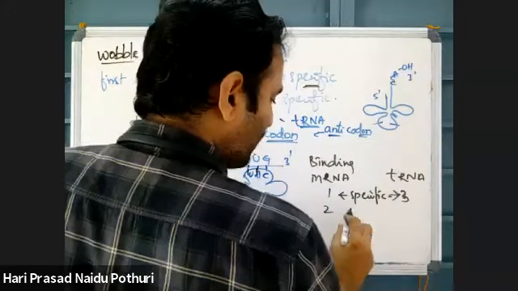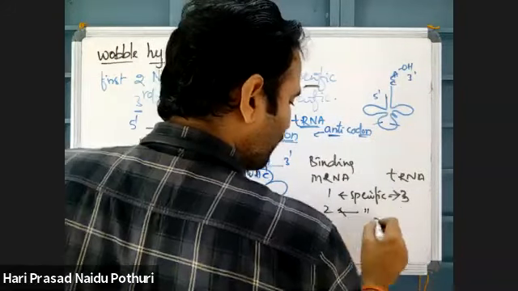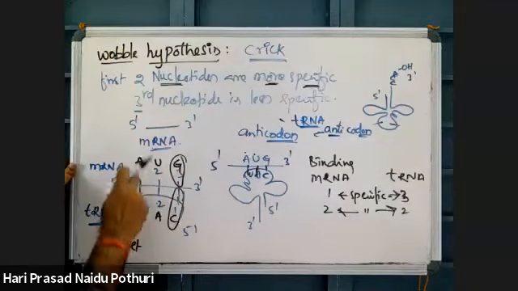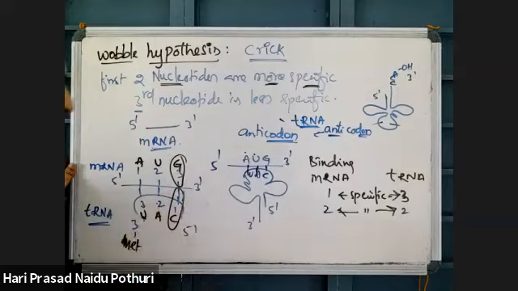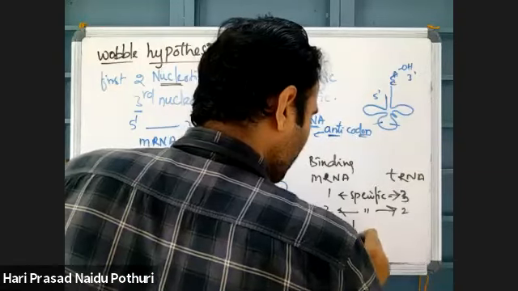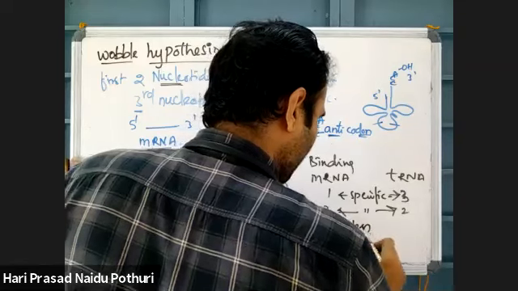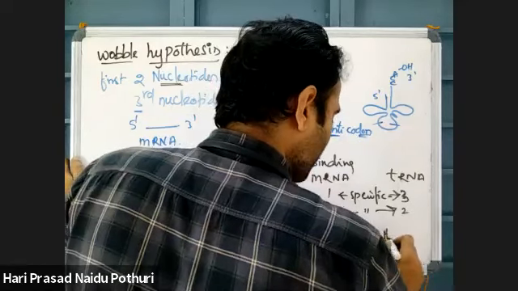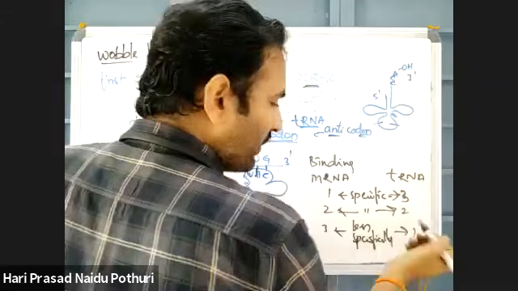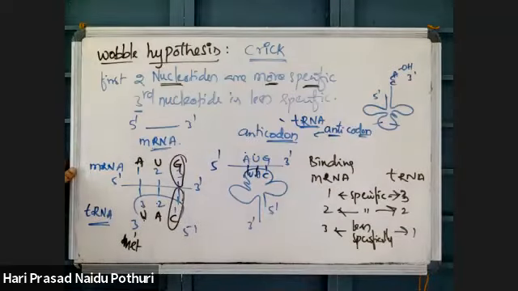The second nucleotide of mRNA combines more specifically with the second nucleotide on tRNA. 1,3, 2,2. The third nucleotide on mRNA combines less specifically. That less specificity may be combining with the first nucleotide of tRNA.